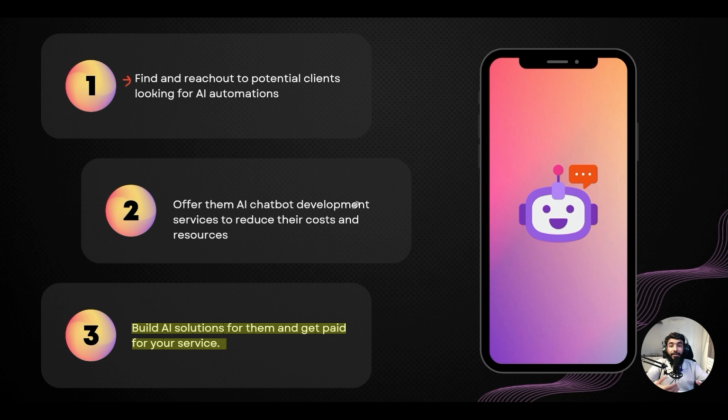And then after they agree to sign up for your service, you have to build AI solutions for them and get paid. So this is an AI automation agency, and this is how it works. You first find a client, then you offer them a solution, and then you build them a solution and you get paid for this service. So let's move on to the next part, in which we would be building our AI chatbot without coding. And then at the end I'll teach you how you can find clients for those chatbot services.